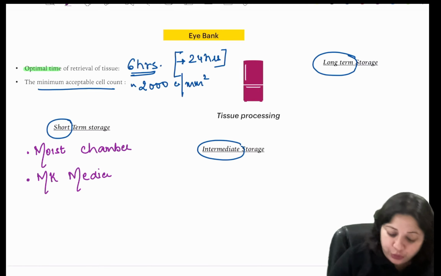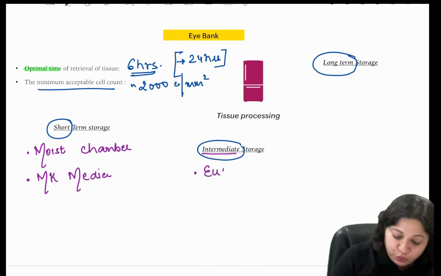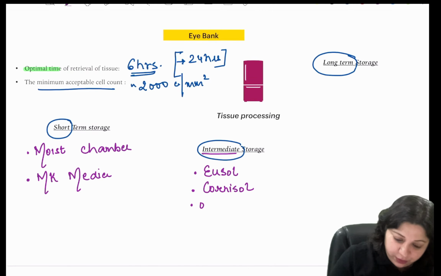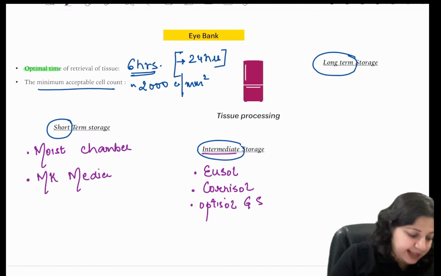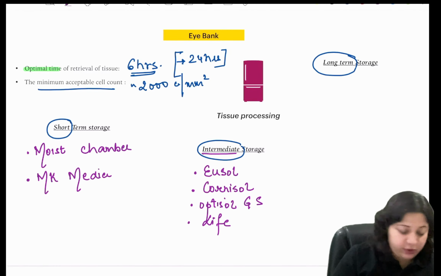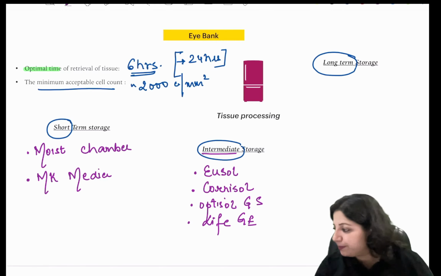When we talk of the intermediate storage, we have U-Sol, Cornisol, Optisol GS, and we also have Life GE medium, right?